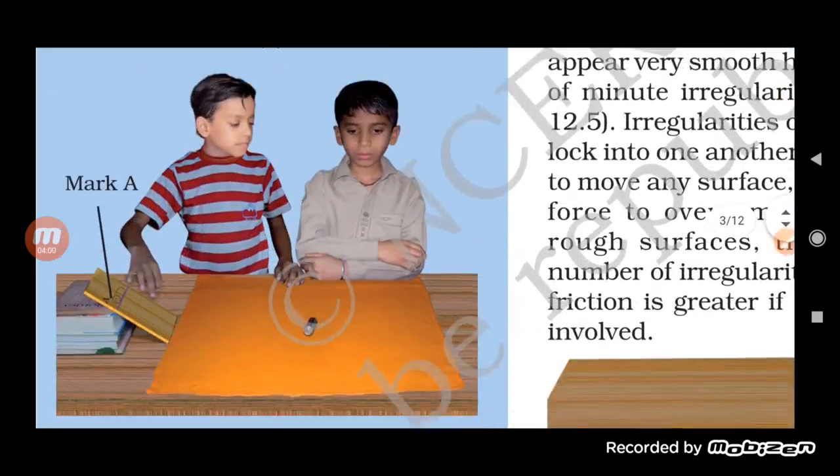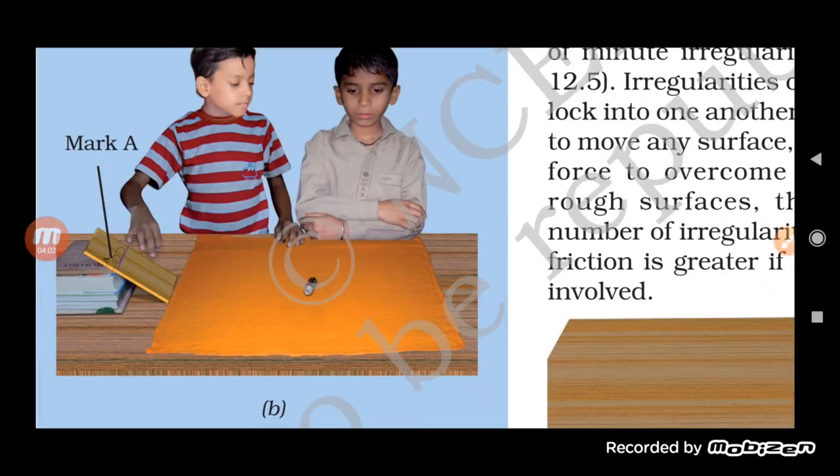Afterward, we are going to place a piece of cloth on the table, and again we have to do the same process. We will allow a pencil to move through the mark A, and again we will find that the battery or the pencil moves, and then we will measure the distance traveled by the battery.